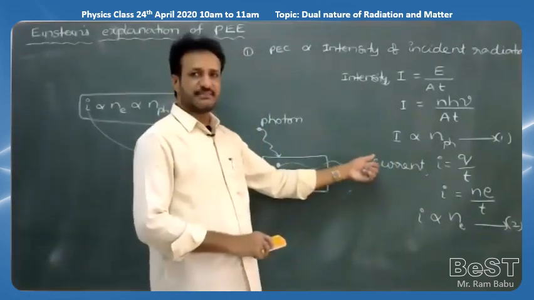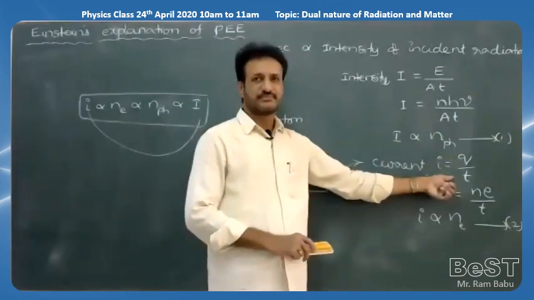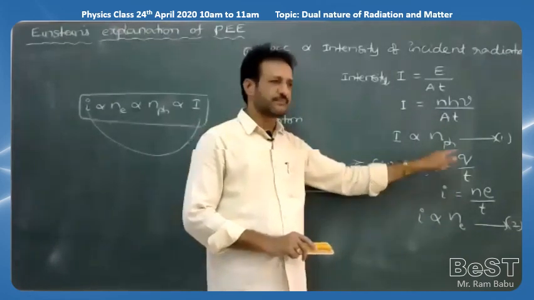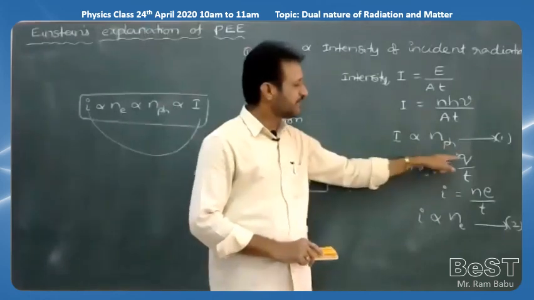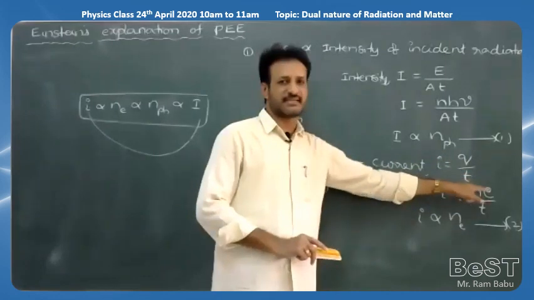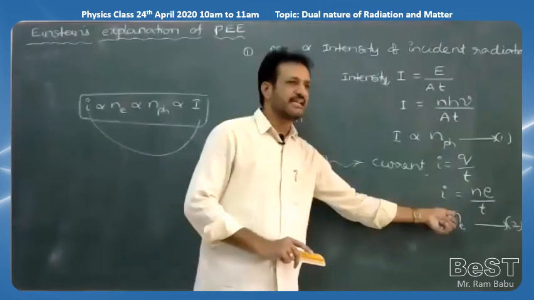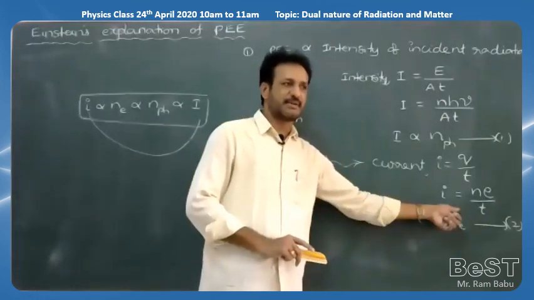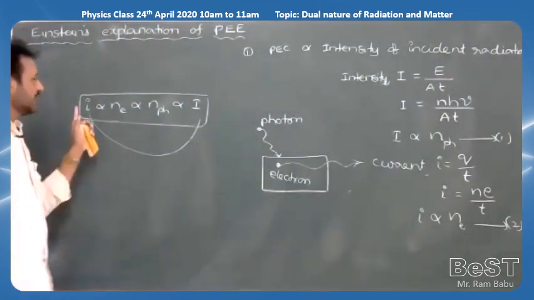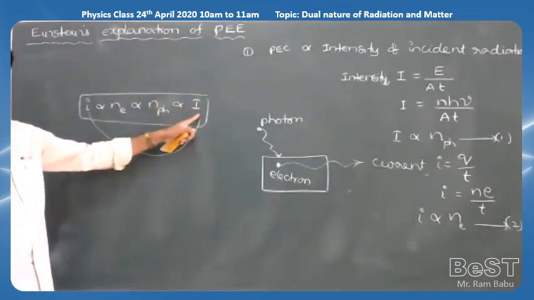But for electric current, I'll write the formula here. Electric current I is equal to Q by T, where Q is charge and T is time. By the definition, the rate of flow of charge is called electric current. Q I am writing as the number of electrons into the charge of the electron, divided by T. For the given time, here I is proportional to Ne. Ne means the number of electrons, with suffix e. Second equation. From 1 and 2, we can write: I is proportional to Ne, proportional to n photons, proportional to I.